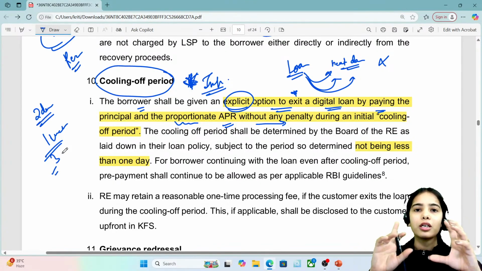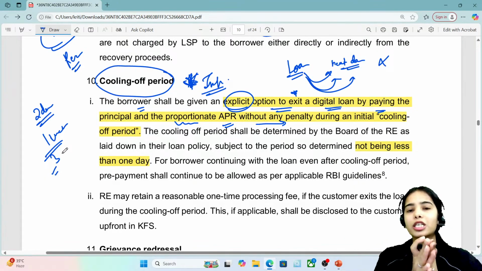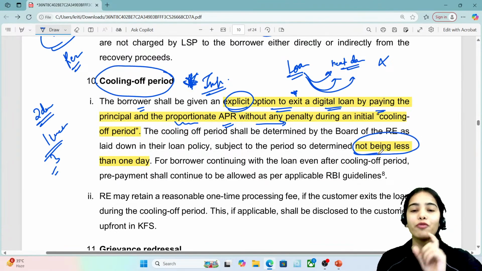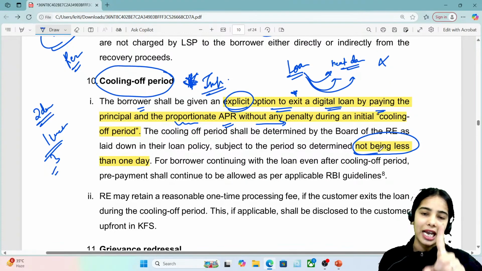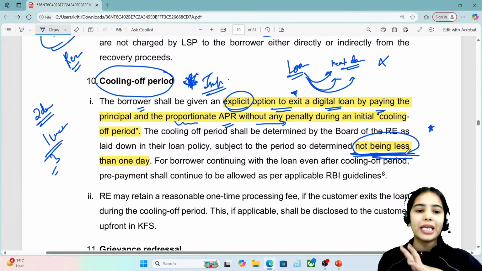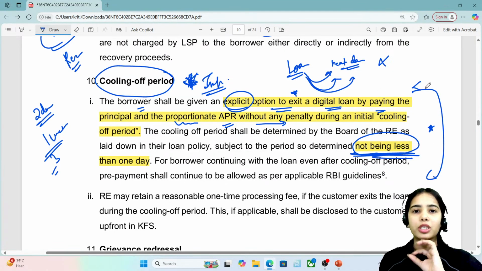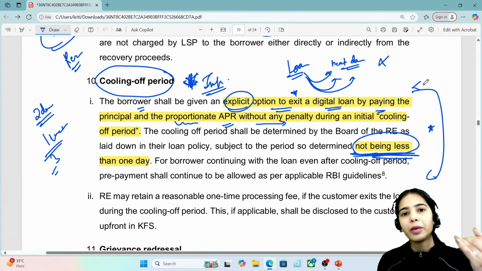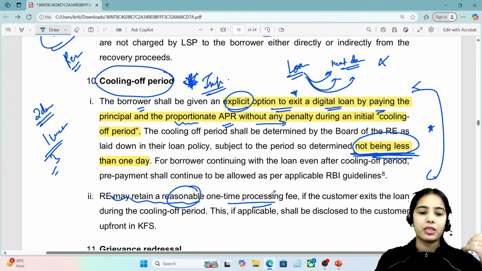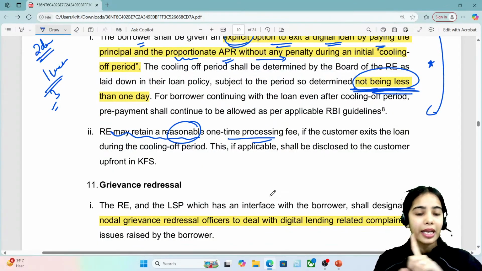In the cooling off period, for the repayment of the loans, there should be no extra penalty to be paid. As per the RBI norms, the cooling off period cannot be less than 1 day. At least 1 day should be given. And in the cooling off period, there is no penalty for the repayment of the loan, but the regulated entities can charge a reasonable one-time processing fee for repayment, but there cannot be any penalty.